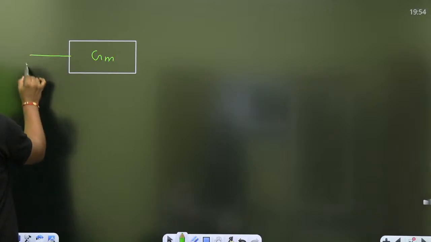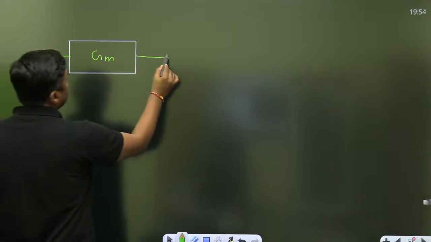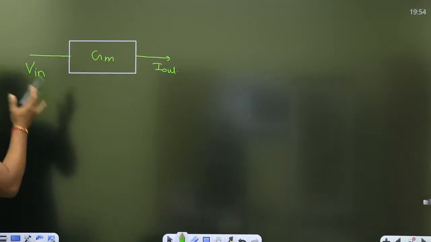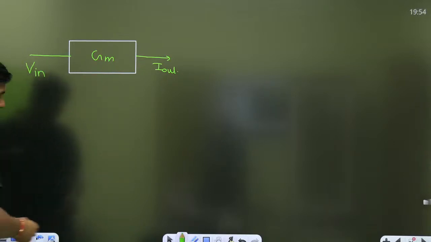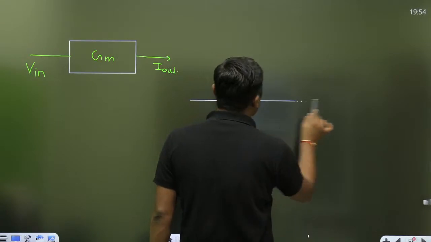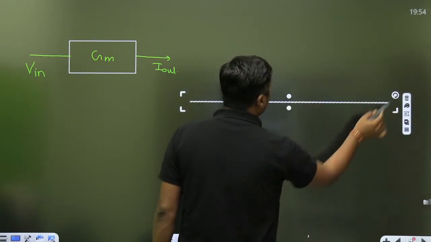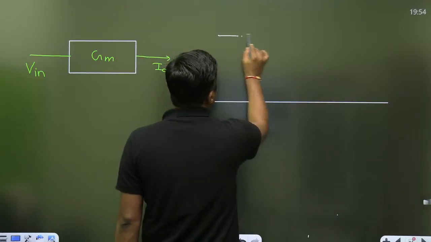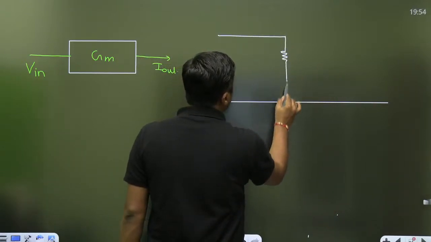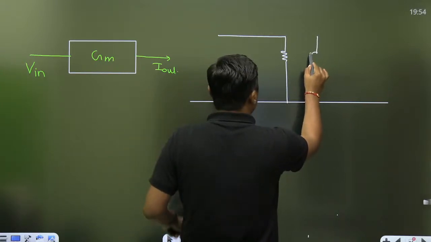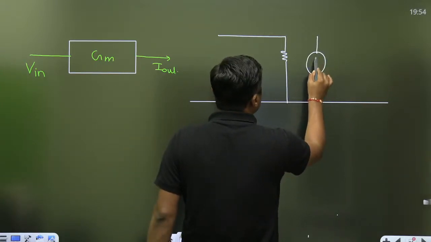GM means at this point we are applying the voltage, and at this point we are getting the current. Right? This is the transconductance. Voltage is converted into current. When I am giving the equivalent circuit, always remember, the input side is represented by its input resistance, and the output side is represented by a current source. Why? Norton's equivalent.